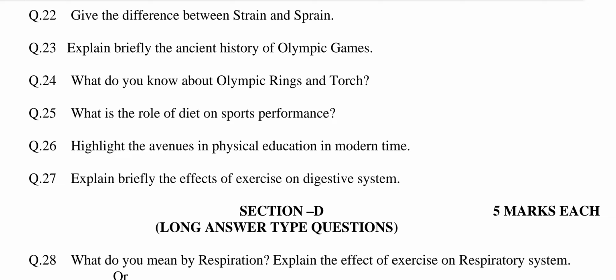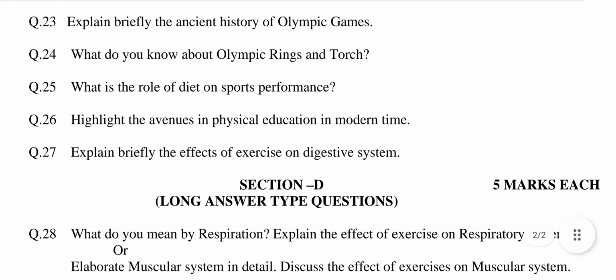Now, sprain. Number 1, it is the injury of ligament. 2, it occurs due to overstretching of the ligament or by twisting of the joint. 3, there is a rupture of ligament and tissues. 4, it can be mild, moderate or severe. 5, it is painful and restricts the movement of the joint.